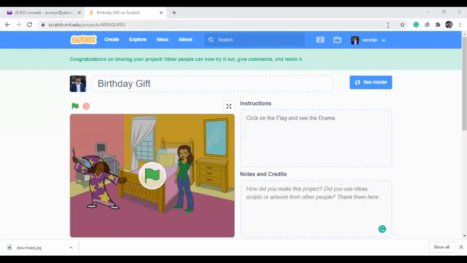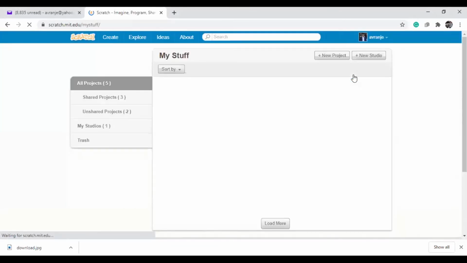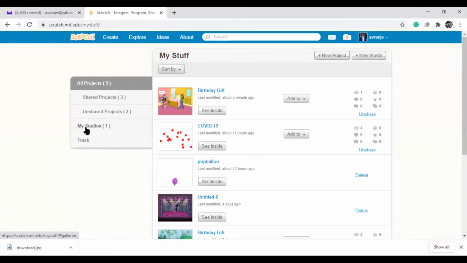Or else, you can create a studio, like YouTube studios, maybe you have some idea. Here I created my studio like this. I can store all my projects in the studio, so most probably all the people can see it. If you create very amazing things, everybody will follow your studio, and they will see all your projects too. Here I created my studio, and I can see it from here.